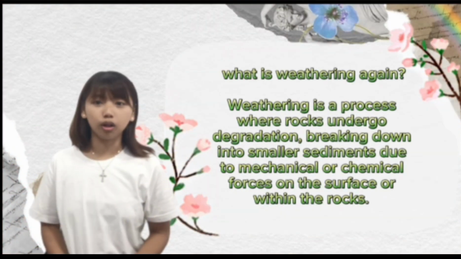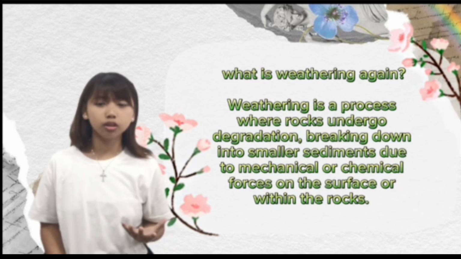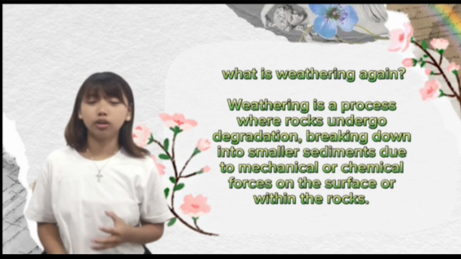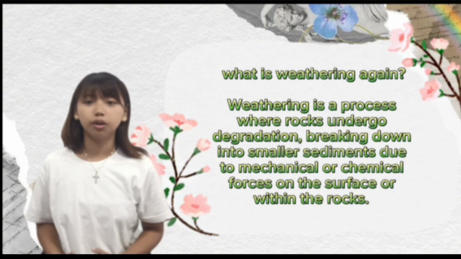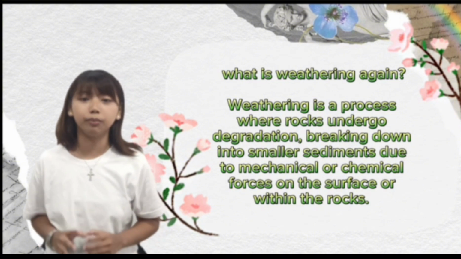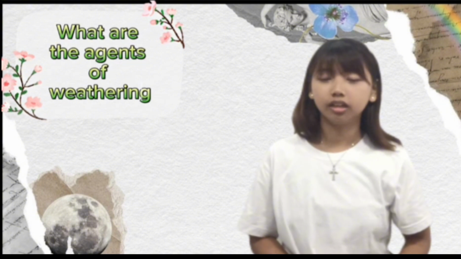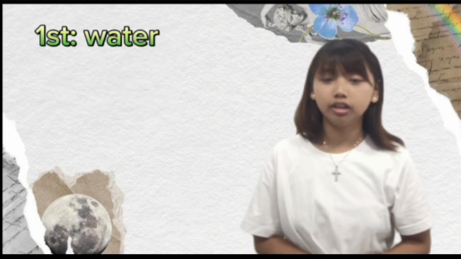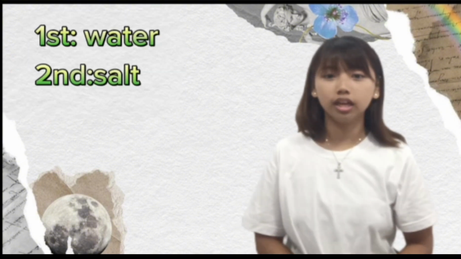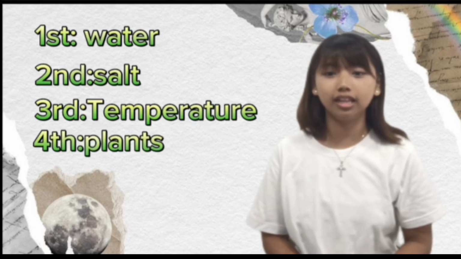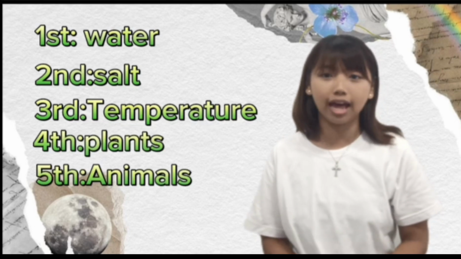Now, let's have a recall about our topic. First, what is weathering again? Weathering is a process where rocks undergo degradation, breaking down into smaller sediments due to mechanical or chemical forces on the surface or within the rock. What are the agents of weathering? The first one is water, the second one is salt, the third one is temperature, the fourth one is plants, and the fifth and last one is animals.